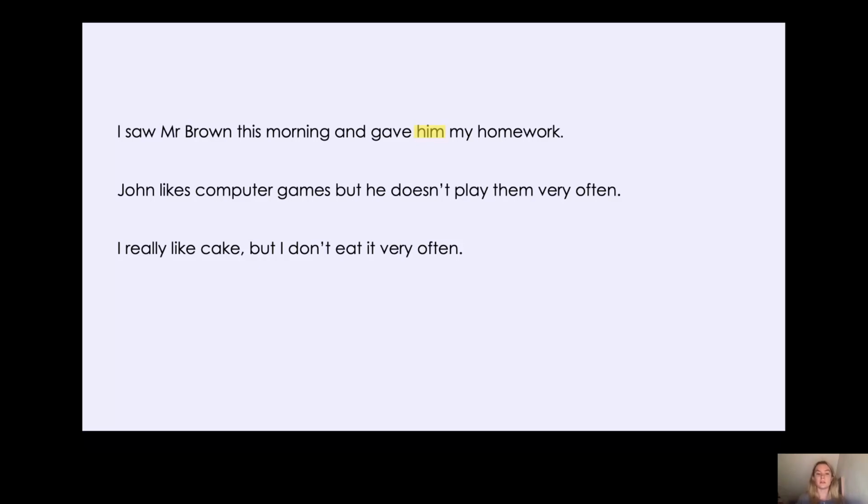John likes computer games. So John is the person doing the action because he's the person that is playing the computer games. And the computer games are the object because they are the thing that is being played. So John likes computer games, but he doesn't play them very often. Where is the object personal pronoun in that sentence? Yes, you're right. It's them, isn't it? It is talking about the computer games because those are the things that are being played.